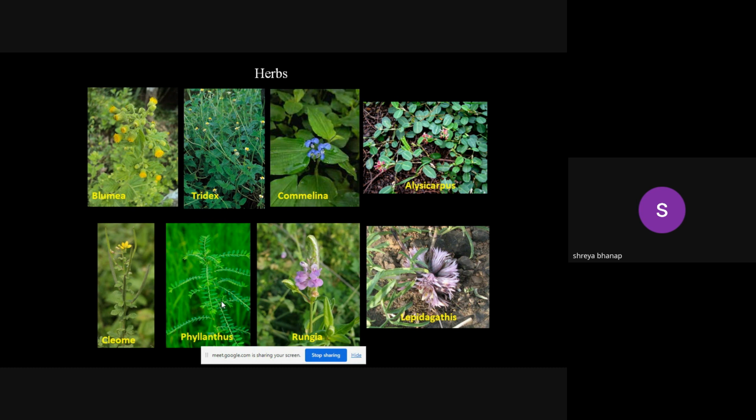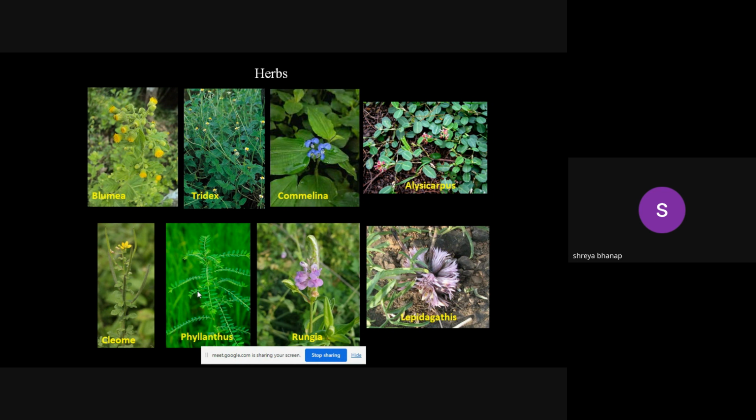Another small herb which is present is the Phyllanthus niruri, or in Marathi it is known as Bhui Avla. Bhui means land. Avla is a plant which I think everybody knows, the Indian gooseberry tree. So it is from the same family of the Indian gooseberries, and even the flowering you will observe over here, small microscopic flowers are there, and they will turn into small amla-like fruits. So avla near the land, and that's why the Marathi name is Bhui Avla. The plant right now you can also observe in flowering and fruiting conditions. But again, it is a very small plant, so one has to kneel down and observe this particular flora.